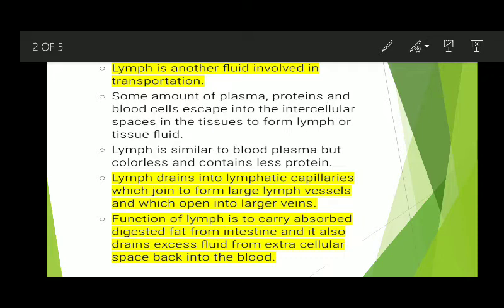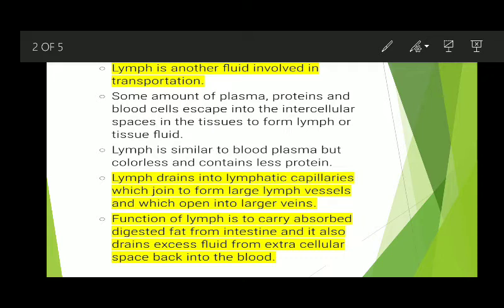This means this lymph is another medium of circulation in the human body. But lymph flows only in one direction, from body tissues to the heart. It does not flow from tissues to the heart to the tissues. It only flows from body tissues to the heart, and it remains outside the cells of the body, so it is also called extracellular fluid. And lymph contains a special type of white blood cells, known as lymphocytes, which help in fighting infection and disease.